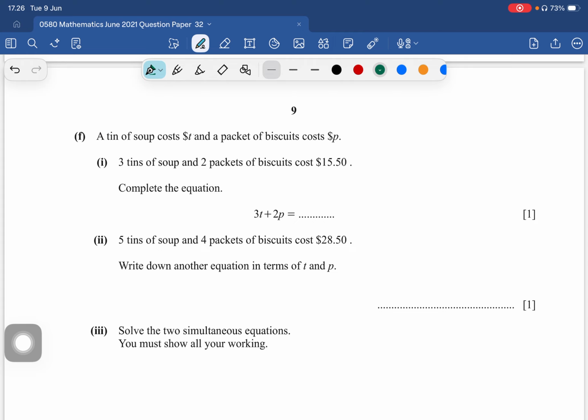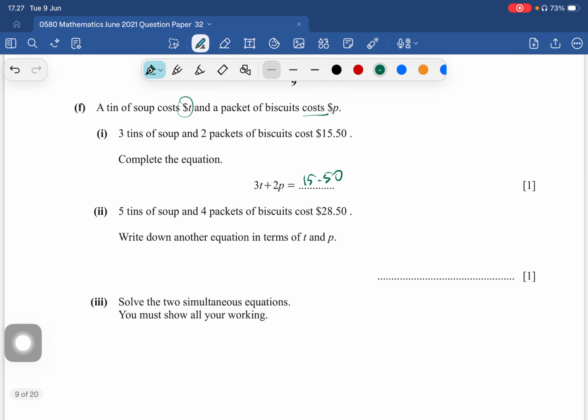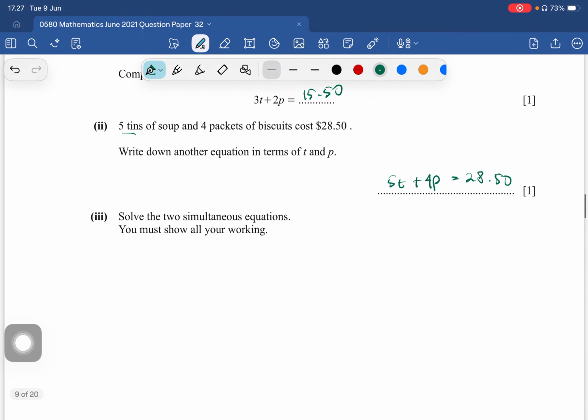A tin of soup costs $T and a packet of biscuits costs $P. Okay, 3 tins and 2 packets equal to 15.50. Write down the equation in terms of T and P. Okay, 5 tins, so 5T plus 4P equal to 28.50. Okay, solve the two simultaneous equations. Let us show all our working.